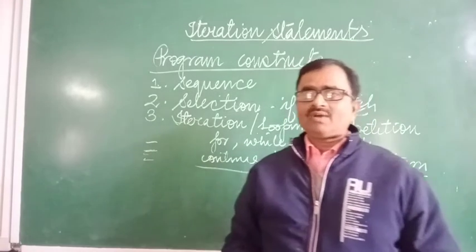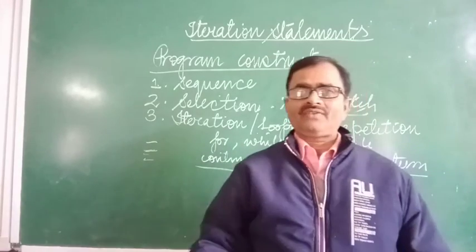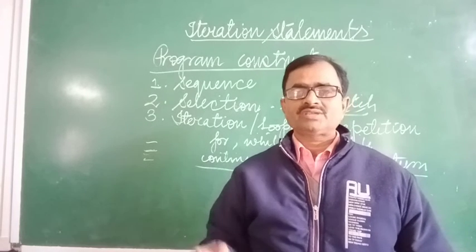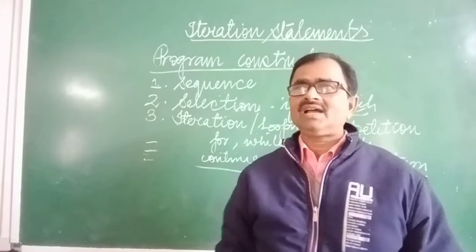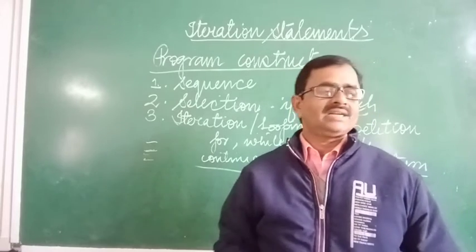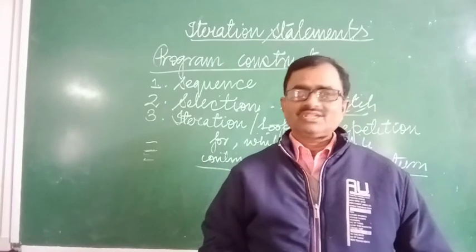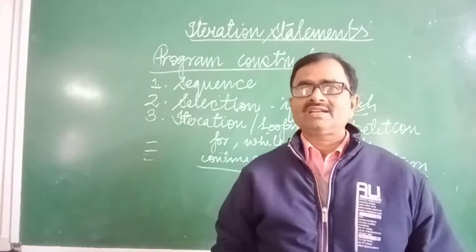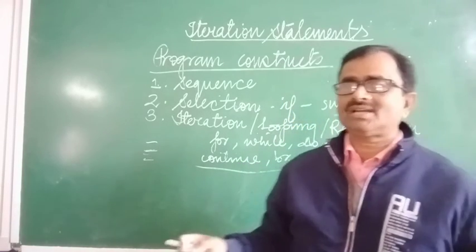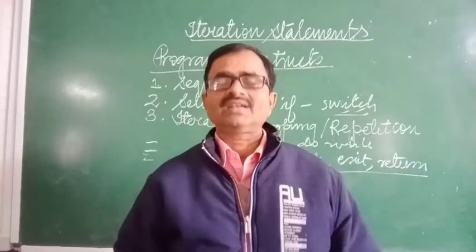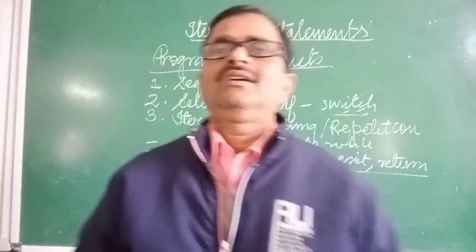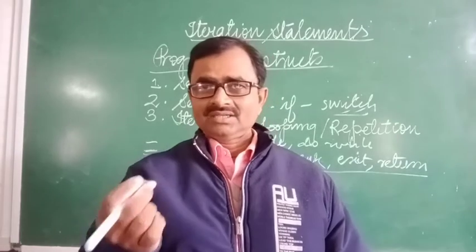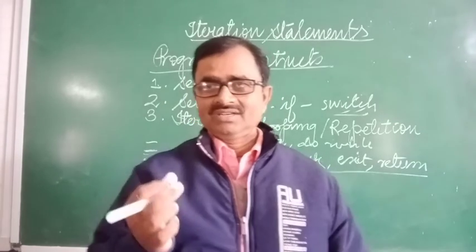If any line is repeated more than one time, for example with the help of for, while or do while loop, such programs are known as iteration type programming constructs. So dear students, I hope you got how programs are created and the types of construction of the program: number one sequence, number two selection, and number three iteration.